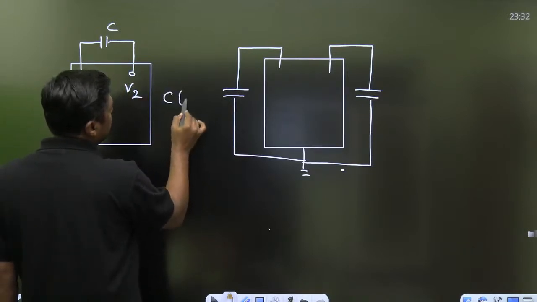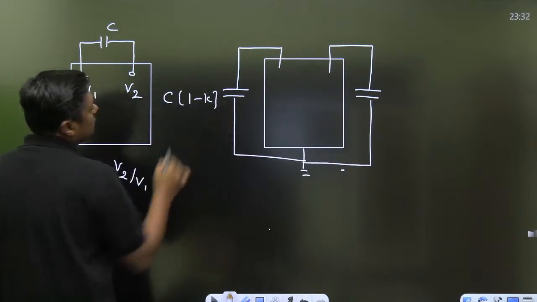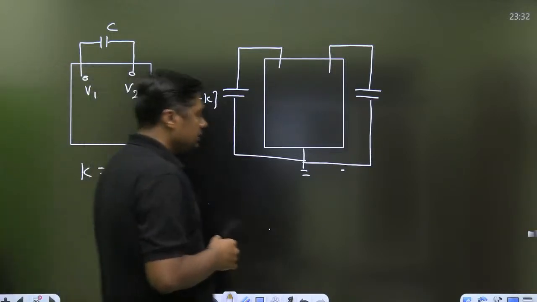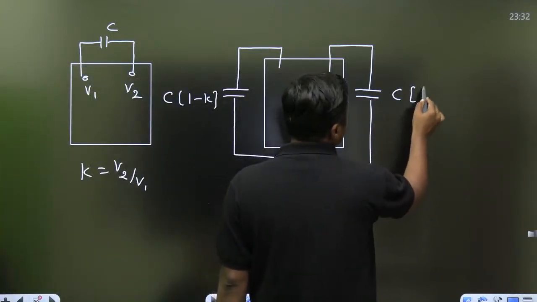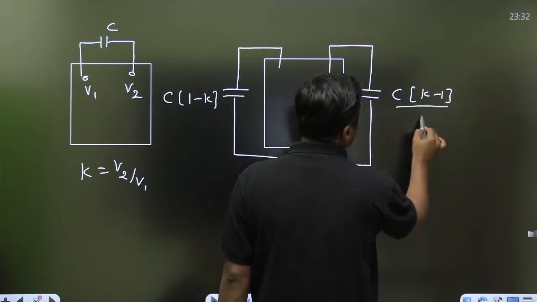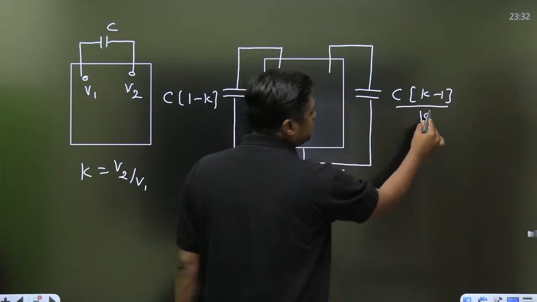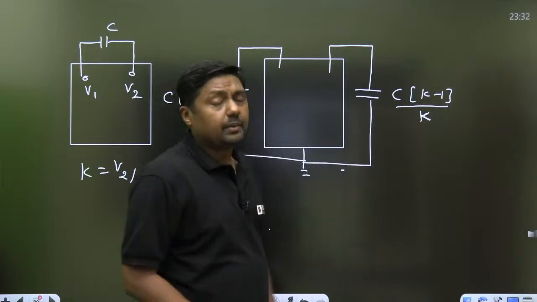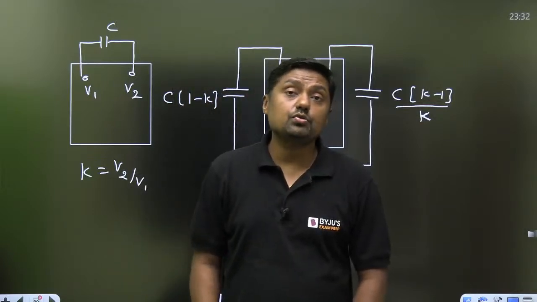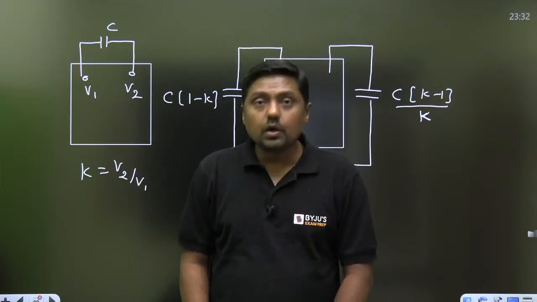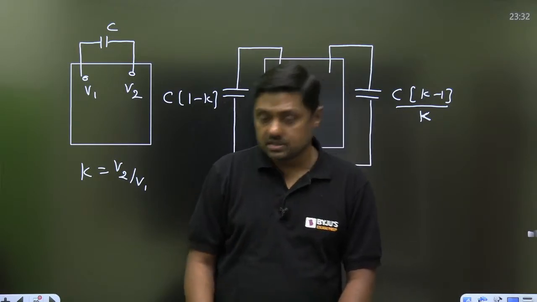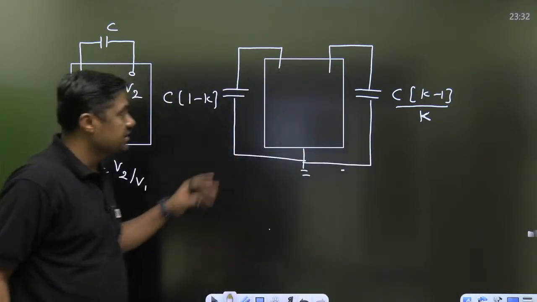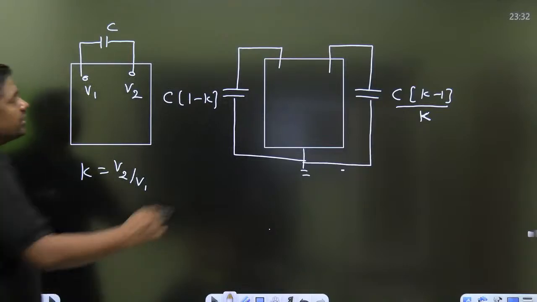This will become C into 1 minus K, or here C into K minus 1 upon K. Just opposite to what we do for resistor and inductor. That is very useful to explain the concept of high frequency analysis. That is called Miller's theorem for capacitor. This is a very important one.